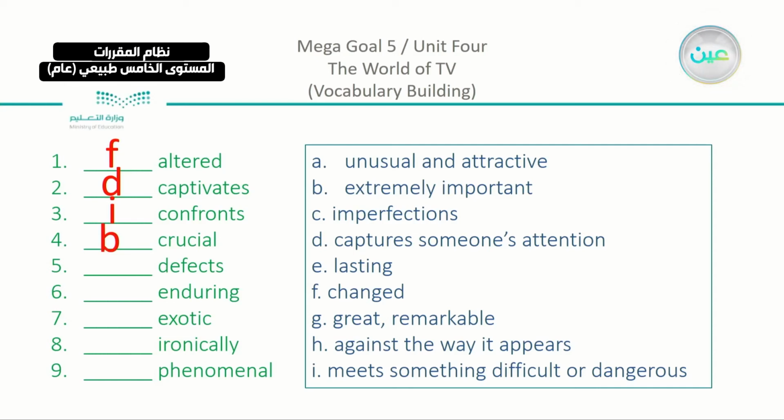Then we have here defects. Now, a lot of people have their defects. No one's perfect. Everyone has their negativities, or there are a lot of disadvantages that you can find in a personality. So, which means that something is not perfect, or we can say here imperfections, which is C.